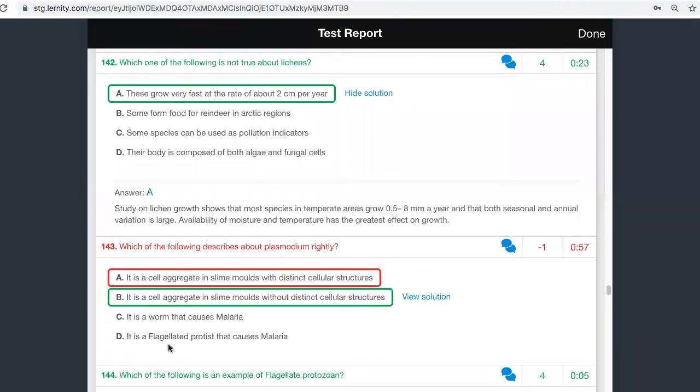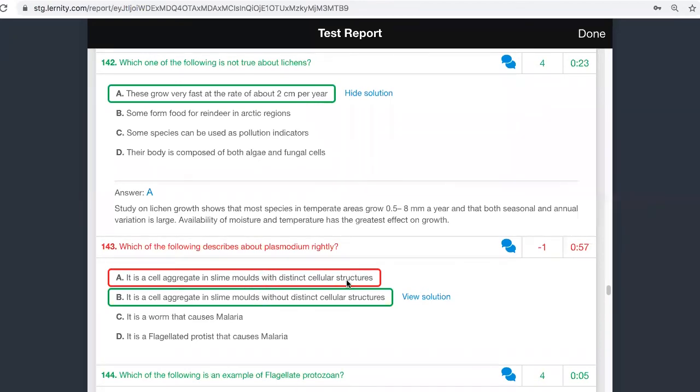It is a flagellated protist. No, malaria plasmodium will not have flagella. So this is also wrong. The next thing is, here you have 2 options. It is a cell aggregate in slime molds. So till this part, it is the same thing.